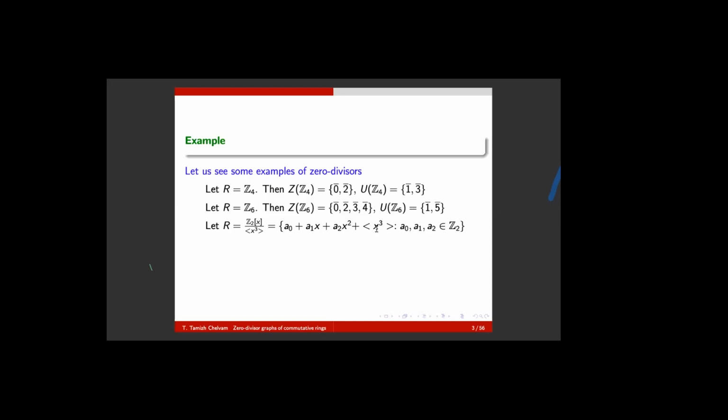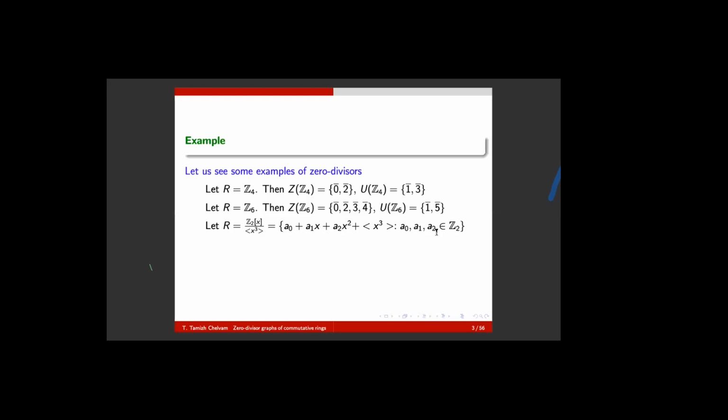Not only X cube, the same in the case of X power 4, and so on and so forth. Therefore, any polynomial in the quotient ring of Z2[X] over X cube is of the form a0 plus a1x plus a2x square plus the ideal generated by X cube. Of course, the coefficients are from Z2.